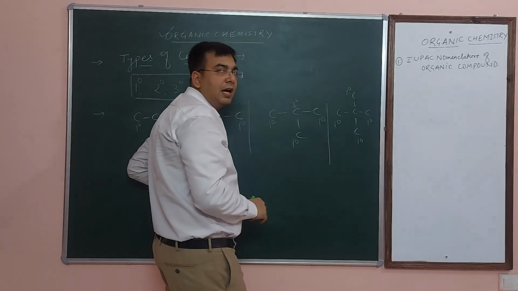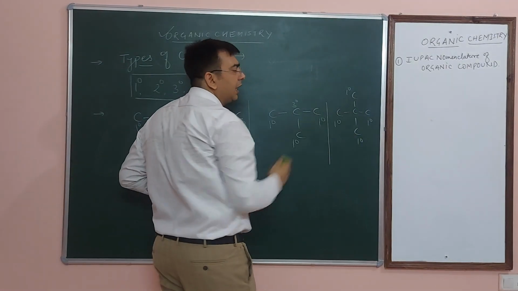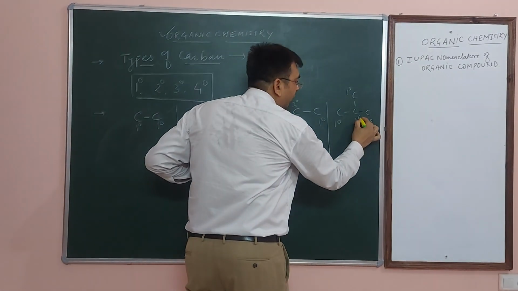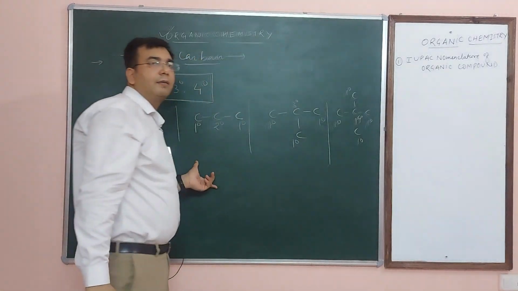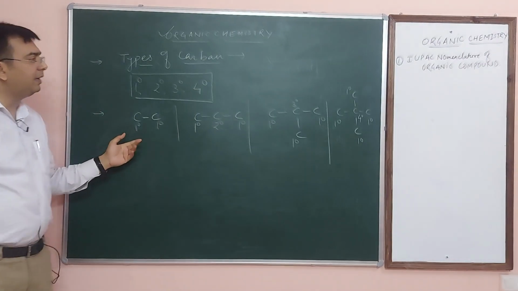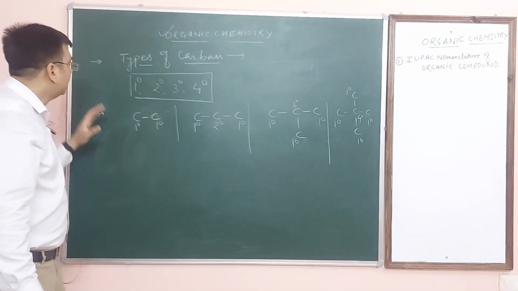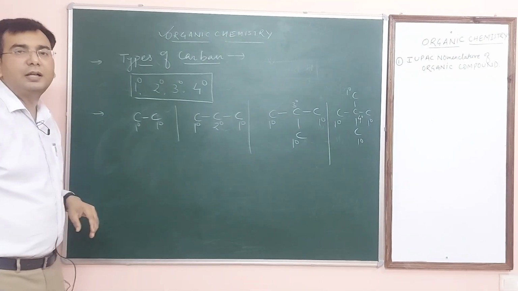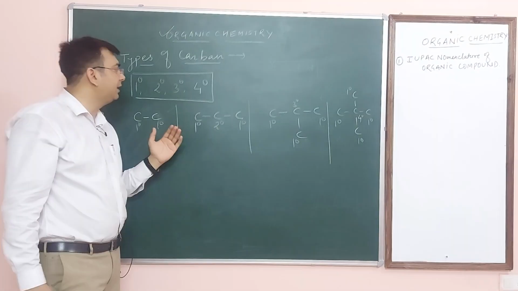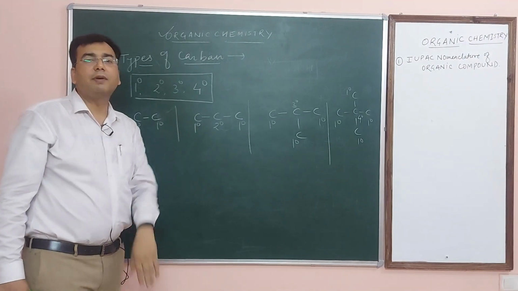one is the primary carbon. These all 4 are the primary carbon atom, but this one is the 4 degree carbon atom or quaternary carbon atom. So this is the explanation of primary, secondary, tertiary and quaternary carbon atom. Clear? There are 4 types of carbon atom in organic chemistry: primary, secondary, tertiary and quaternary carbon atom.